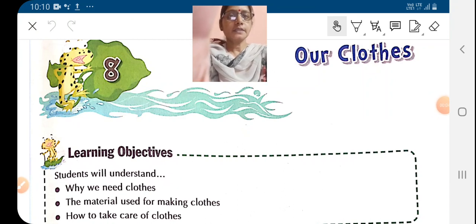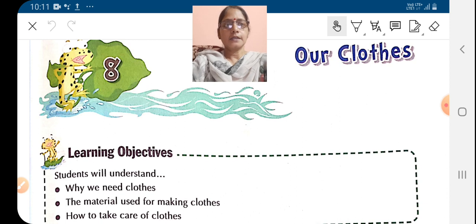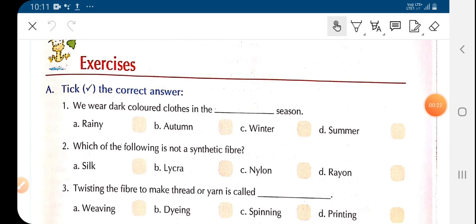Children, we were doing chapter 8, Our Clothes. We have already completed the chapter. We have done some of the book exercises also. Today we are going to revise those book exercises and then we'll be doing question answers. So children, let us do the questions.